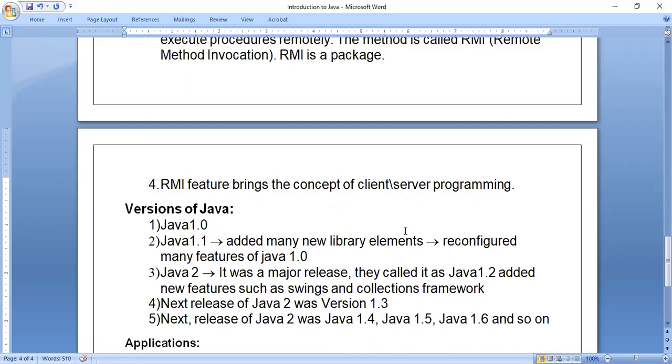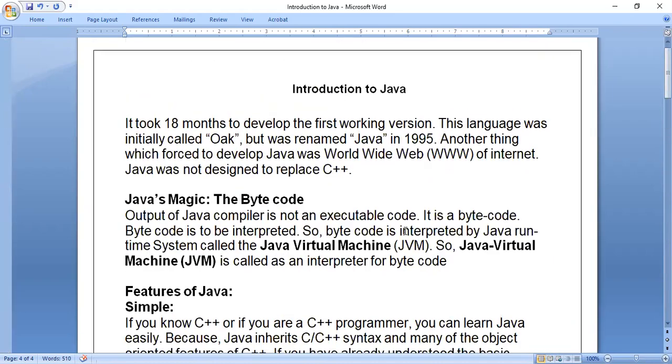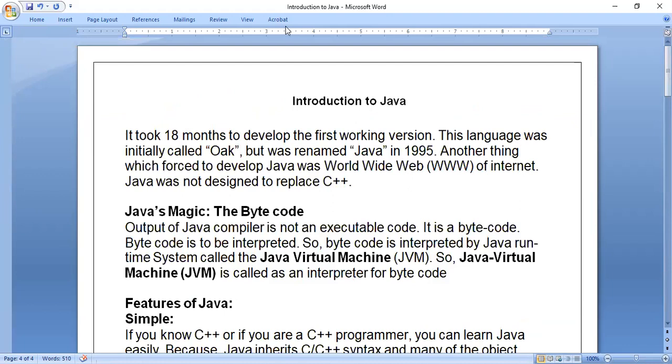So this is all about the introduction to Java. Before I move to the next chapter, I'll wait for a minute. If you have any doubts, you can ask, just for a minute. Let us relax.